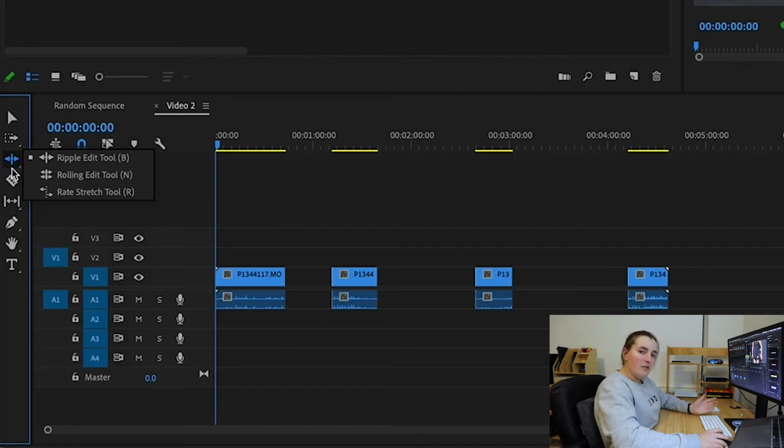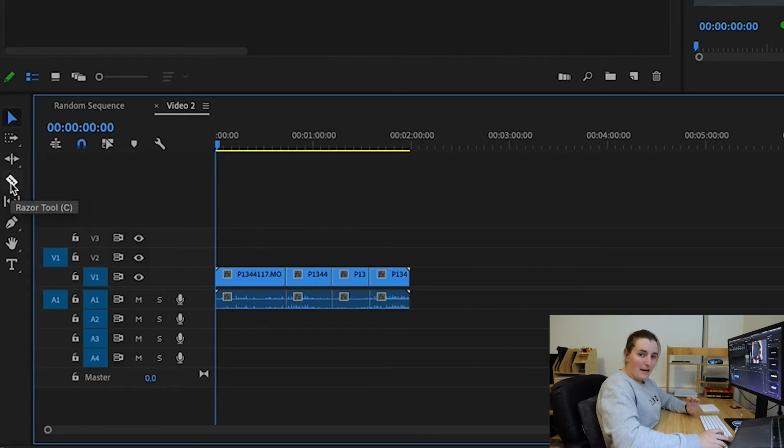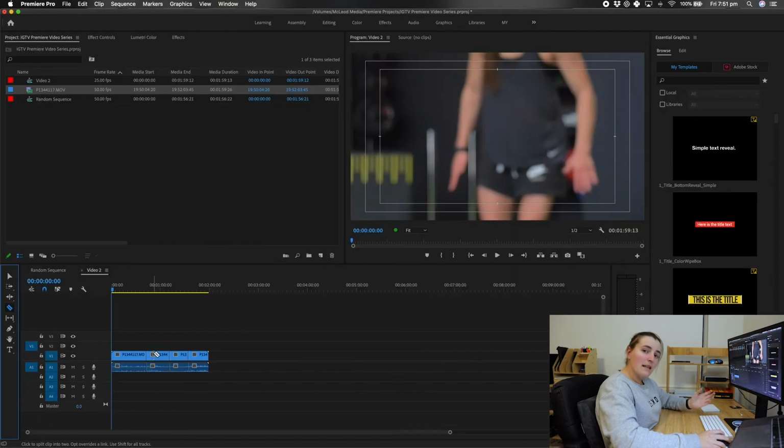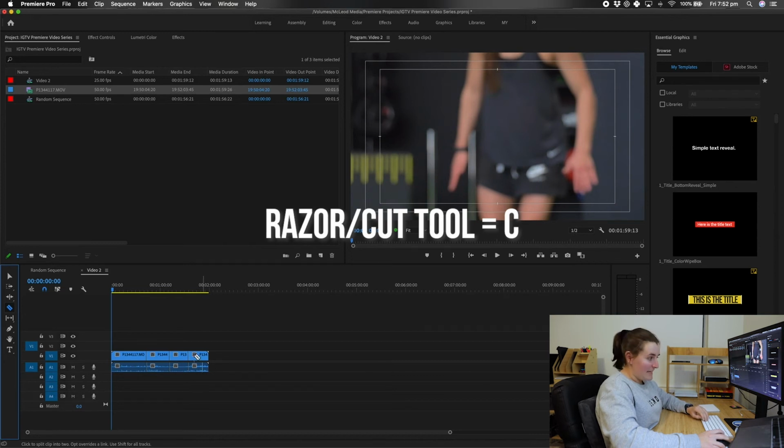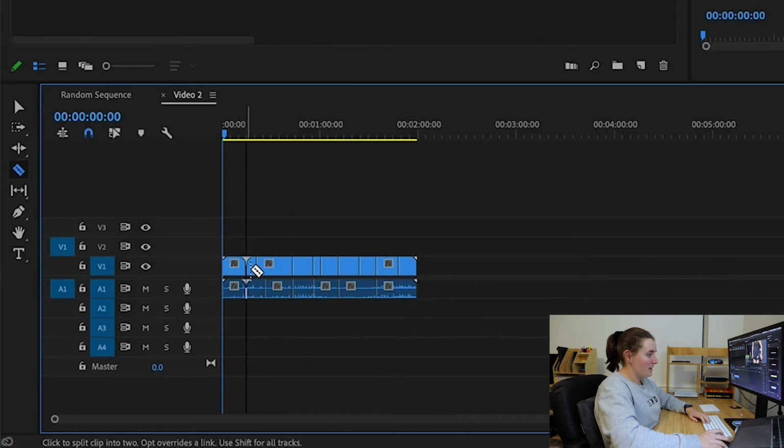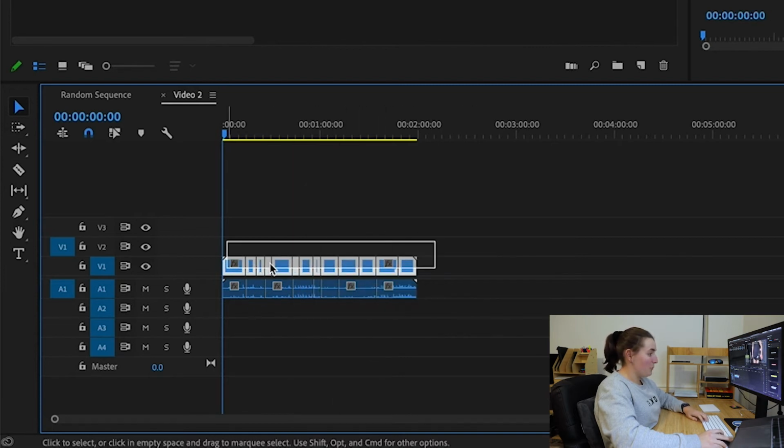I'll be honest, I don't really use the Ripple Edit tool very often. I don't think it's a tool that is worth really worrying about. Next down here we have our Razor tool. Now if you use any other editing software, even like iMovie, it allows you to cut up your tracks. The keyboard shortcut is C, and it's probably the most used keyboard shortcut I have, and it allows me to just go all butcher on my timeline clips here and kind of just make it all a mess and turn them all into separate clips.